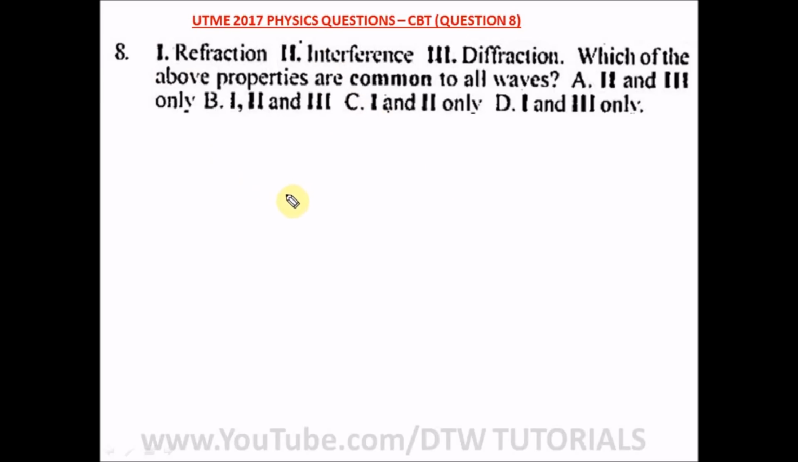Question 8 of our UTME 2017 physics, it says, refraction, interference, diffraction. Which of the above properties are common to all waves? Definitely everything is common to all waves: refraction, interference, and diffraction. And our right option here is option B, which says I1 and I3. All right, so B is the right option.